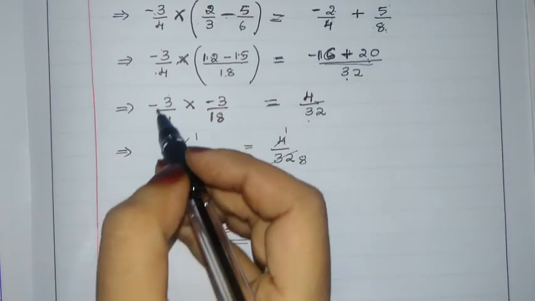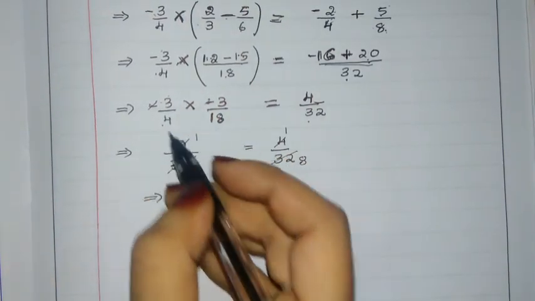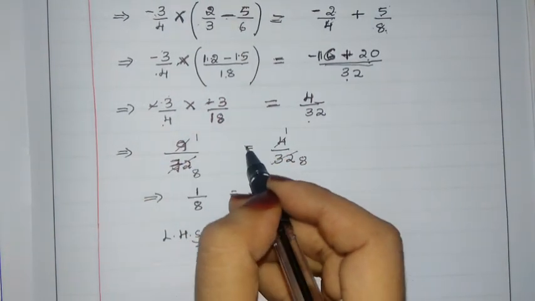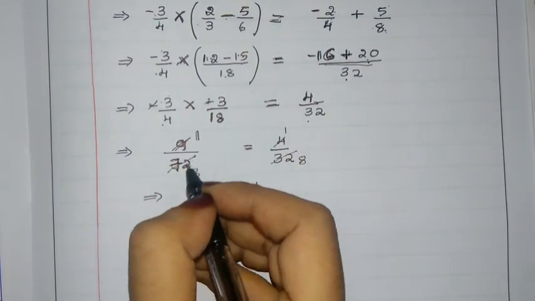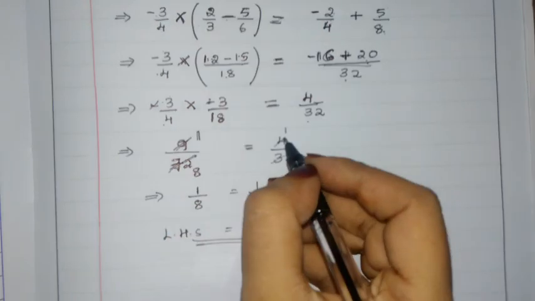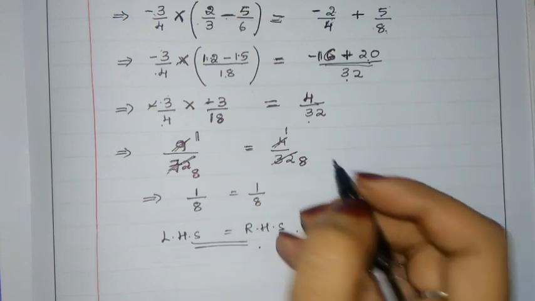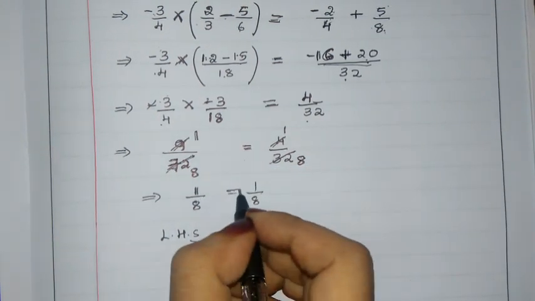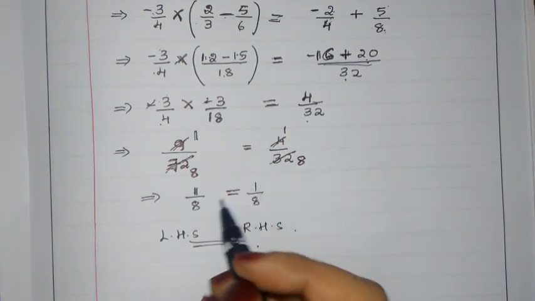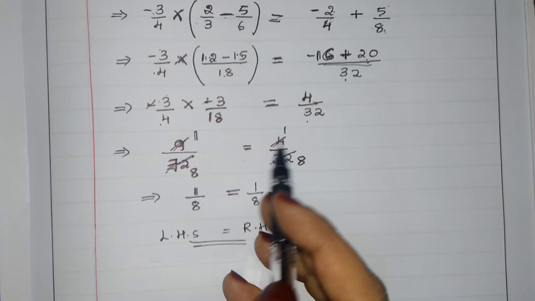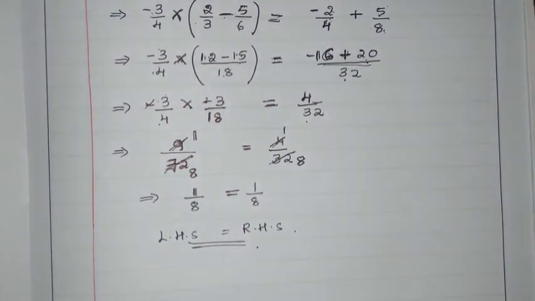Now minus minus gets cancelled, plus, 3 3s are 9, 18 4s are 72, is equal to 4 upon 32. Now let us see, we will cancel. 9 1s are 9, 9 8s are 72, 4 1s are 4, 4 8s are 32. So we got 1 by 8 is equal to 1 by 8. So LHS is equal to RHS. So the distributive property is satisfied. Both answers are equal, so any number we take, we will get the same answer.